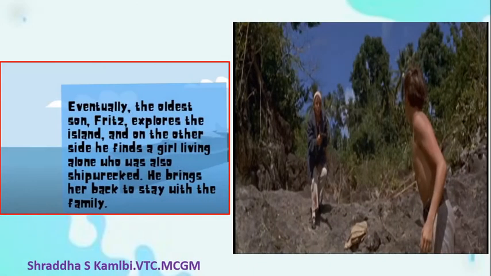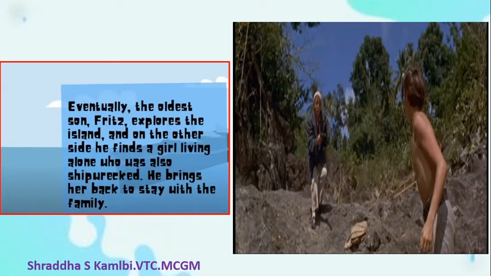Now suddenly one fine day, what happens? The oldest son of the Robinsons, that is Fritz, explores the island. Once they become comfortable, then they start feeling, let's go and see whether there is something else also over here. So they start exploring the island. And when they start exploring the island, he comes across another girl who's living alone on the island.